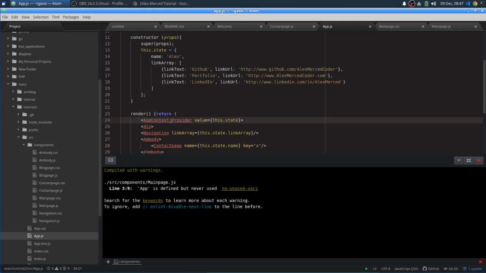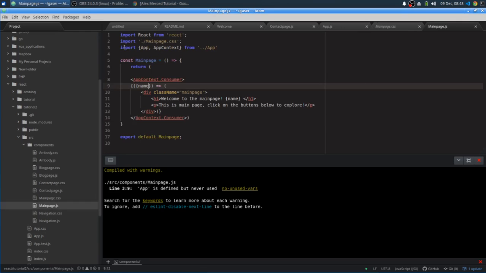Okay, so I'm providing that there, just like before. And then in main page, I have to import app and app context, because app is where we define the value for the context, and I have to import the variable of app context. So I have to bring those in. Otherwise, it works the same.